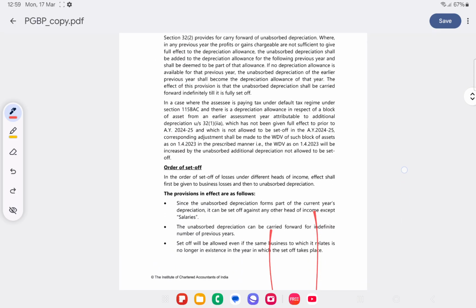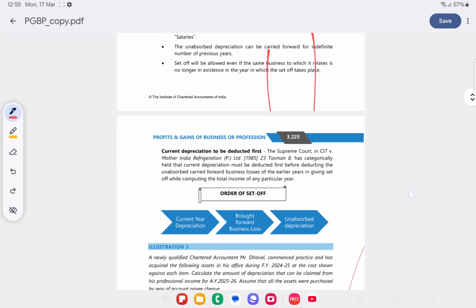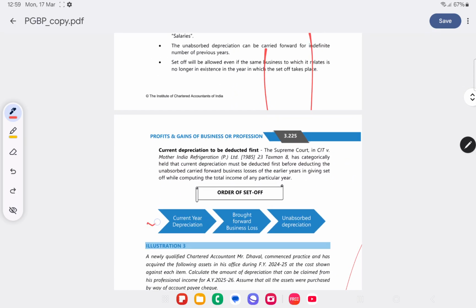Carry forward and set off of depreciation is discussed. What is the order of set off? Current year depreciation, brought forward business loss, unabsorbed depreciation. Unabsorbed depreciation can be carried forward for infinite years. It can be adjusted against different heads of income except salary in the current year.